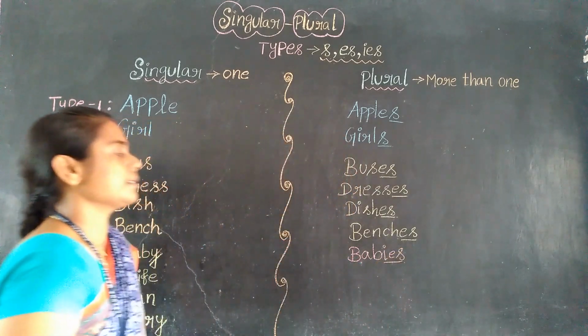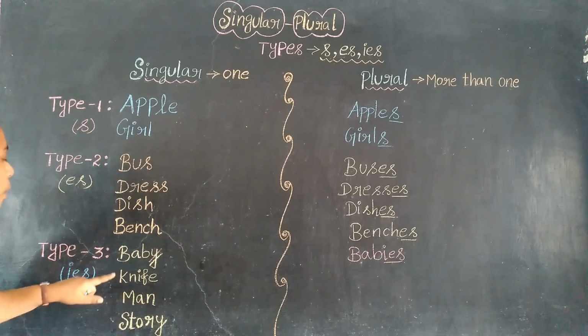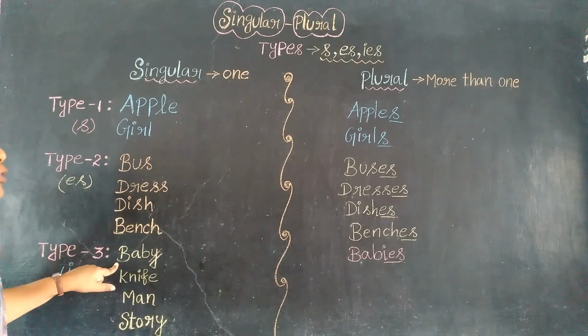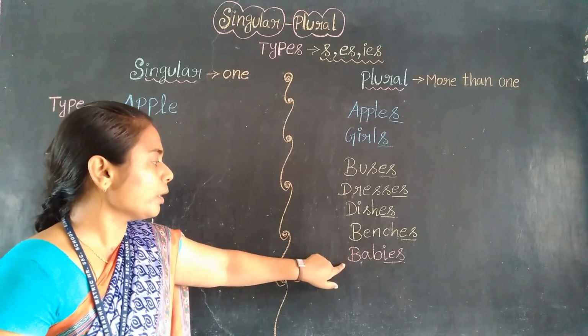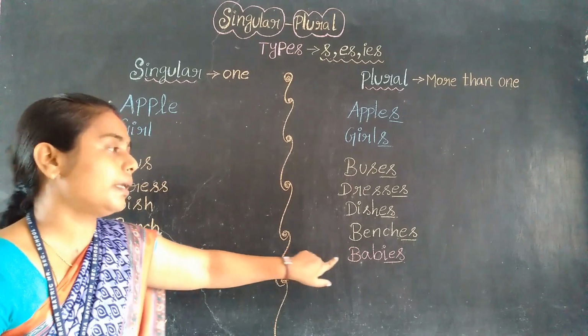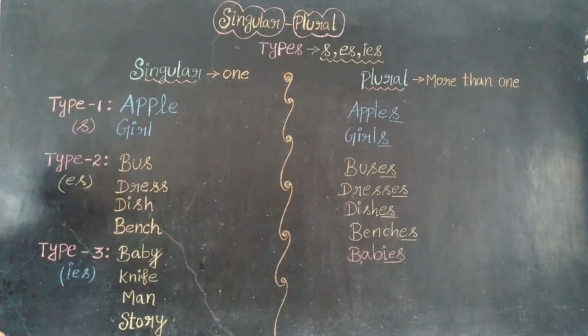So now babies. So more than one. So there are many babies, right? Here only a single baby is there. So we are converting it into what? That is plural form. So more than one baby is here. So babies. That is many baby, right? So many babies are there.